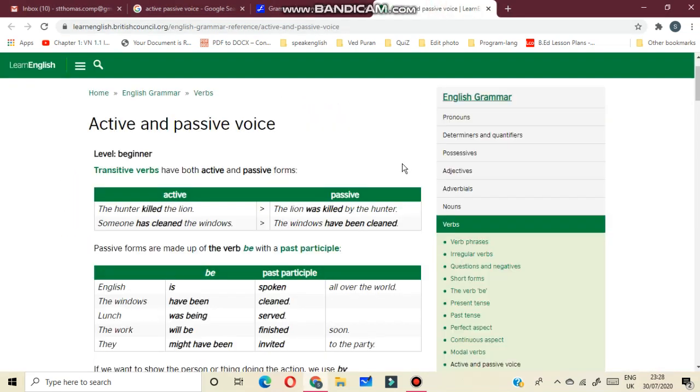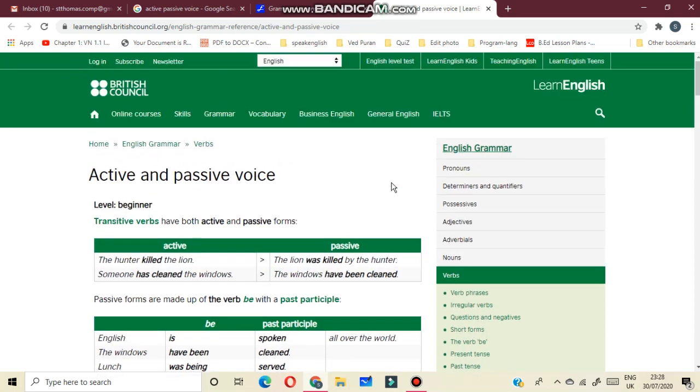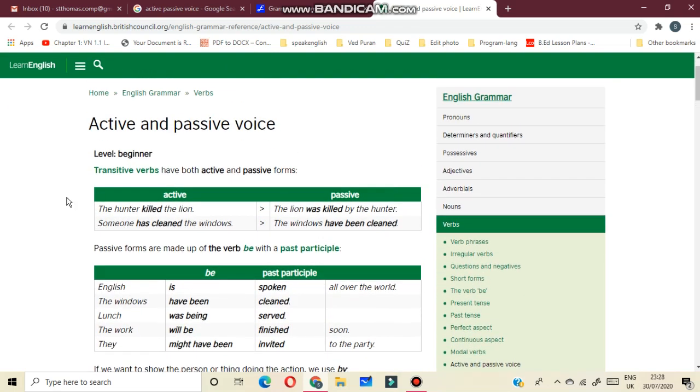Next topic is active and passive voice. Transitive verbs have both active and passive forms. Active: The hunter killed the lion. Passive: The lion was killed by the hunter. Active: Someone has cleaned the windows. Passive: The windows have been cleaned.